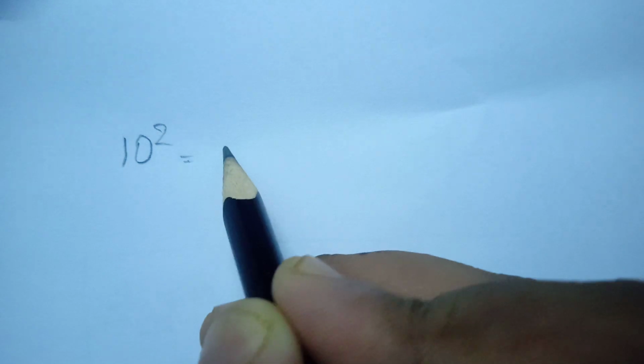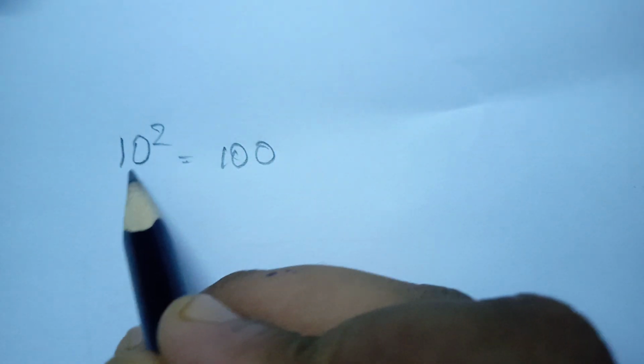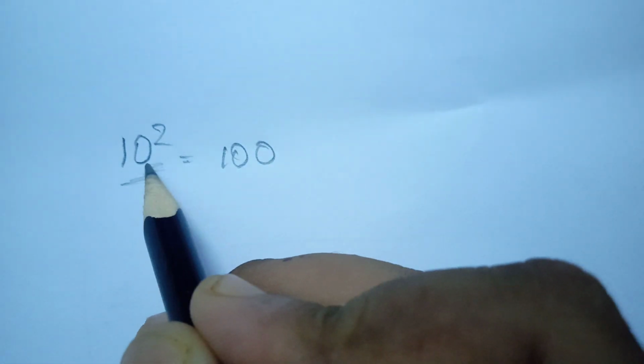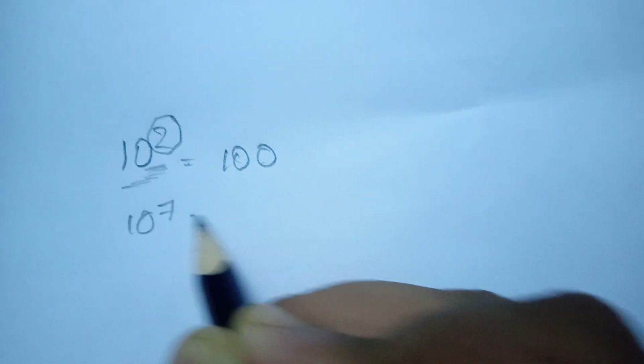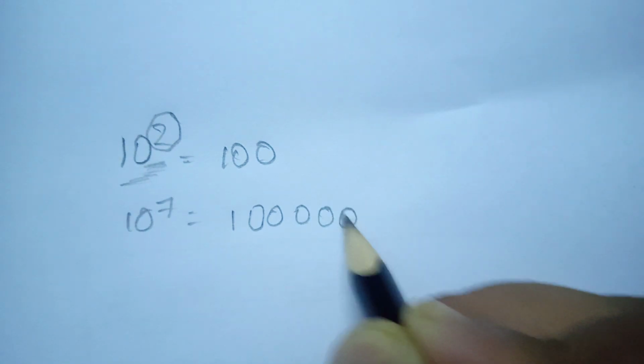Now see carefully. If I say 10 to the power of 2, that means 10 square, 100 it will come. It is easy to tell 10 square or 100 square. See, whatever the power is, that many zeros you will get. Like 10 to the power of 7 means 7 zeros: 1, 2, 3, 4, 5, 6, 7.